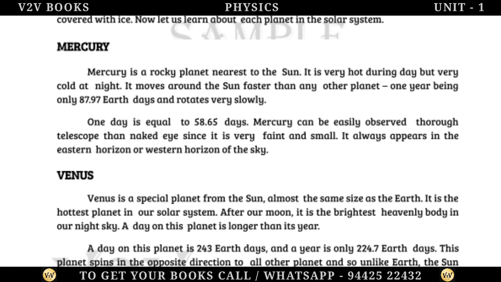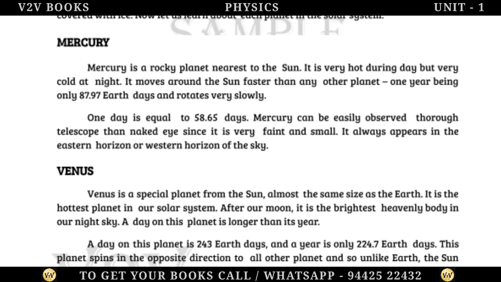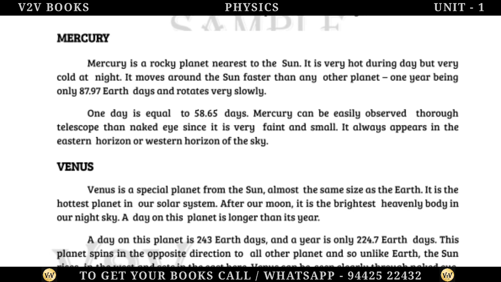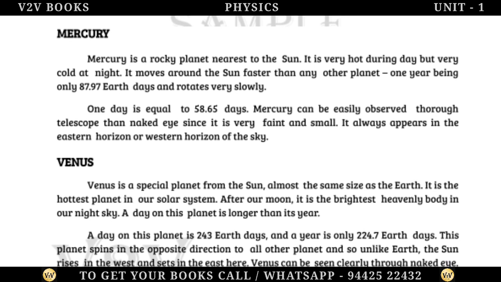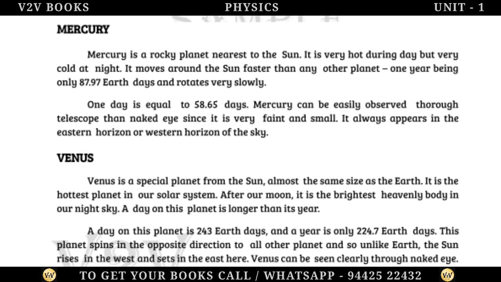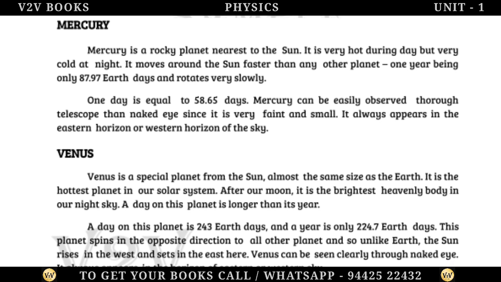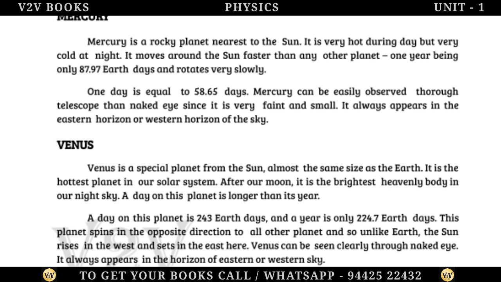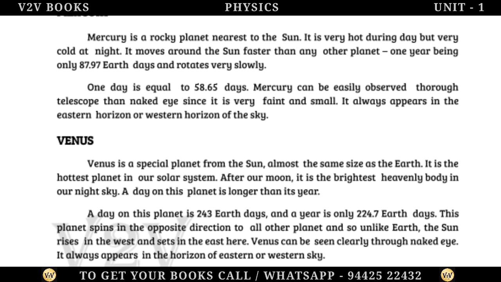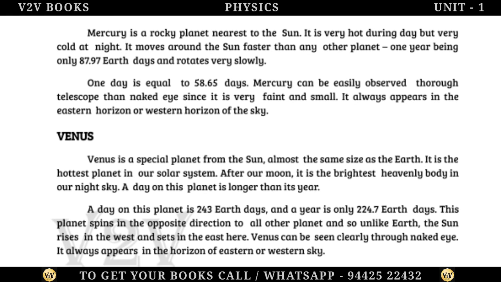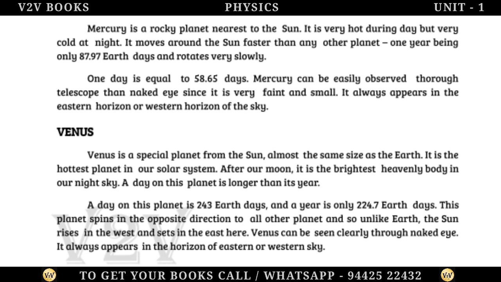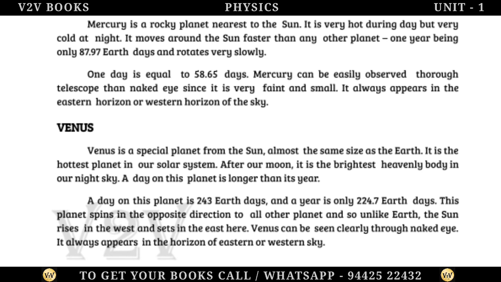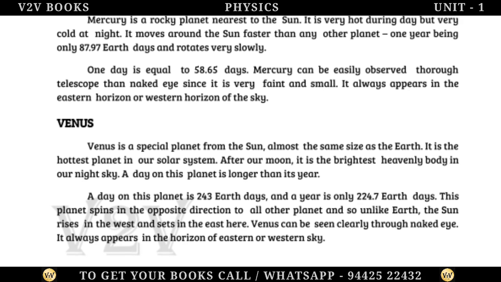Venus. Venus is a special planet, second from the Sun, almost the same size as the Earth. It is the hottest planet in our solar system. After our Moon, it is the brightest heavenly body in our night sky. A day on this planet is longer than its year. A day on this planet is 243 Earth days, and a year is only